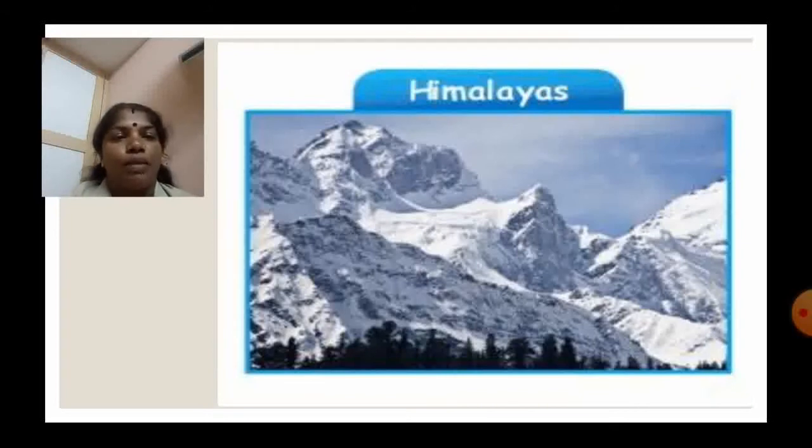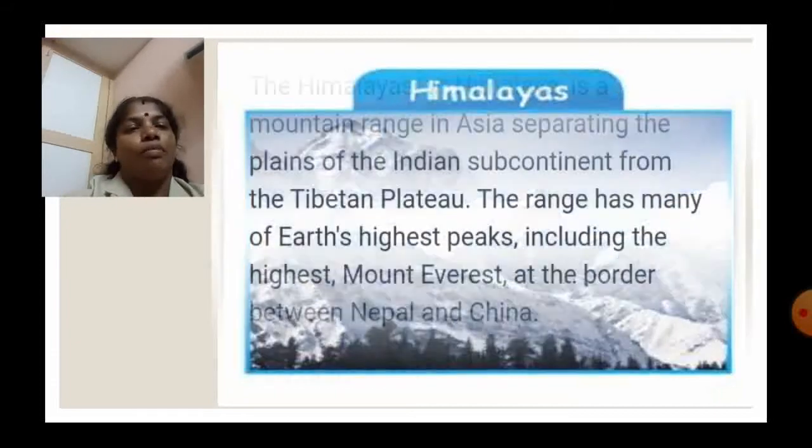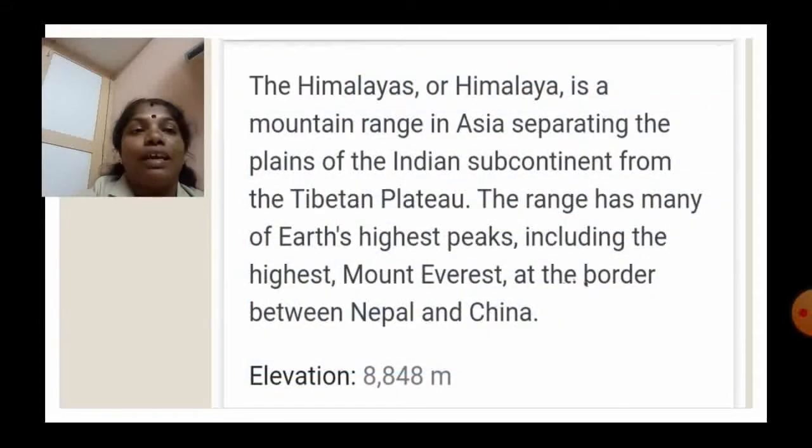Shall we see about the Himalayas? Look at the Himalayas. These are the mountains of the Himalayas. The Himalayas is a mountain range in Asia, separating the plains of the Indian subcontinent from the Tibetan Plateau. The Tibetan Plateau is on the northern side of the Himalayas. The range has many of Earth's highest peaks, including the highest, Mount Everest, at the border between Nepal and China. Nepal and China are neighboring countries of India.